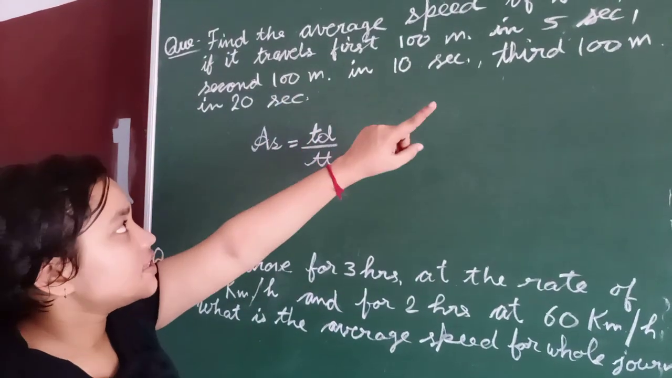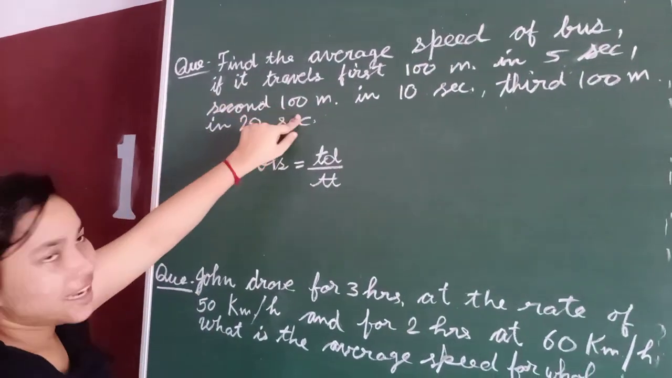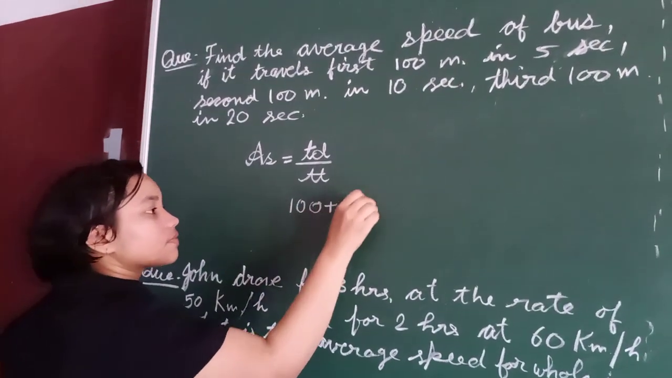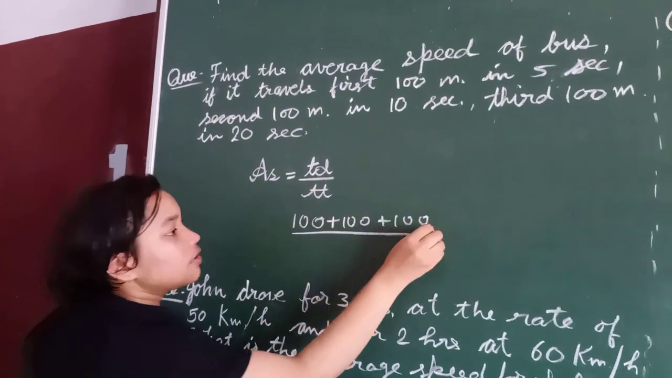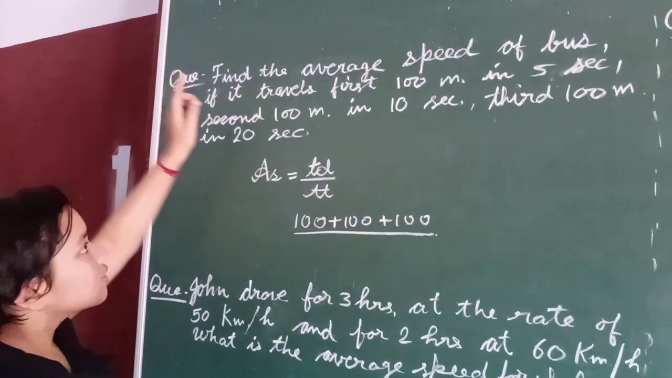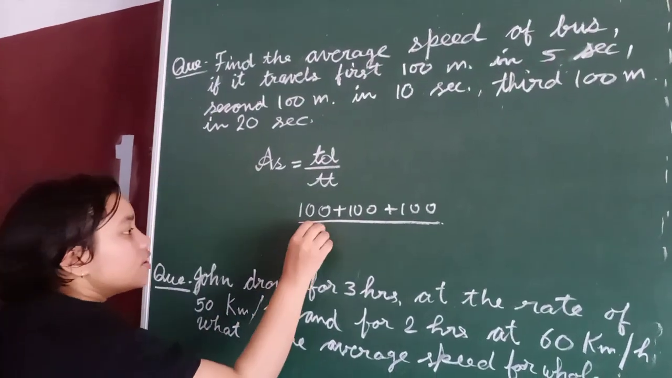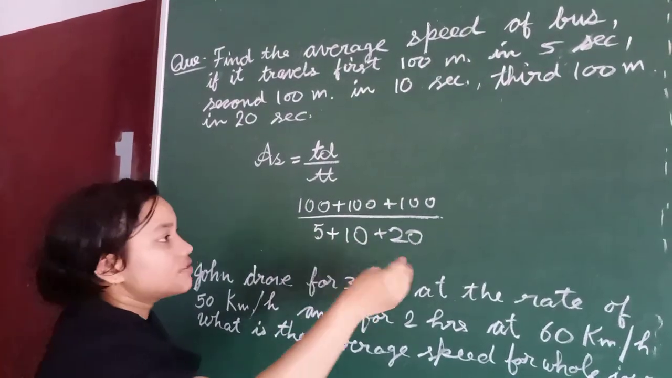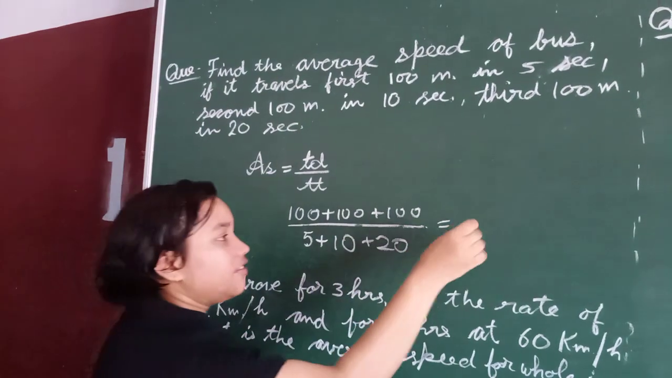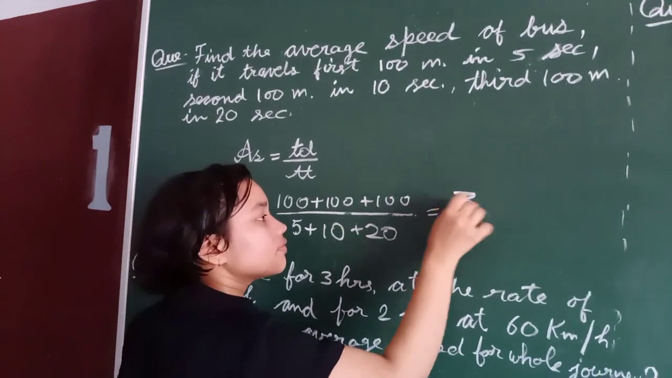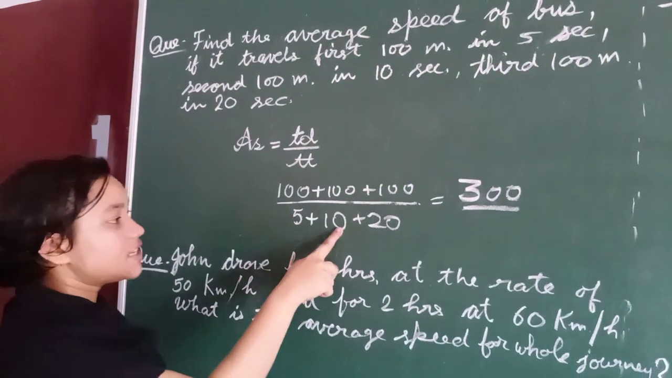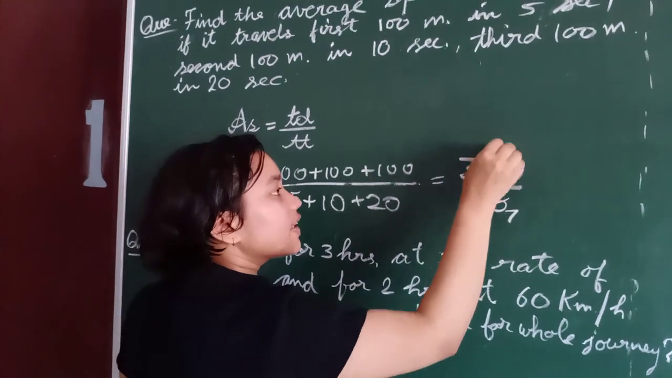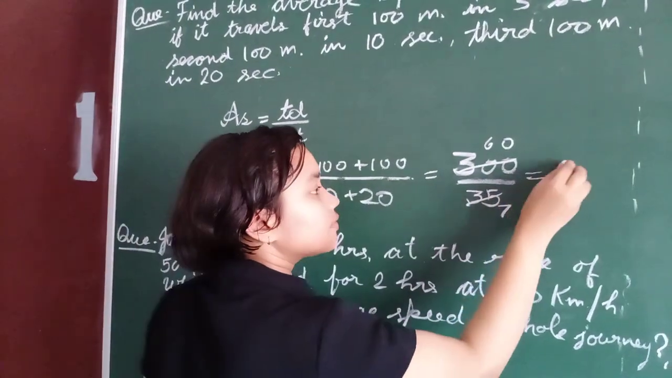So what is the total distance? First 100 meters, second 100 meters and third 100 meters. So 100 plus 100 plus 100 upon, what is the time? 5 seconds, 10 seconds and 20 seconds. So 5 plus 10 plus 20. We have to add and solve it. 100 plus 100 plus 100 is 300, and 5 plus 10 plus 20 is 35. When we solve, this comes to 60 upon 7.